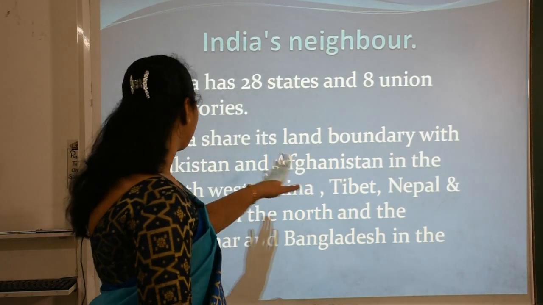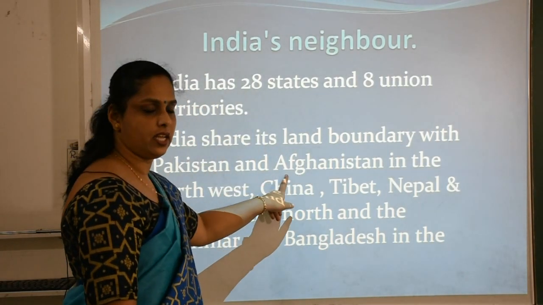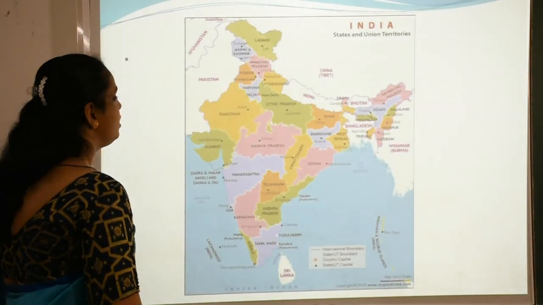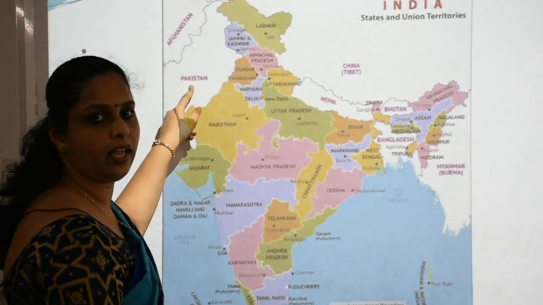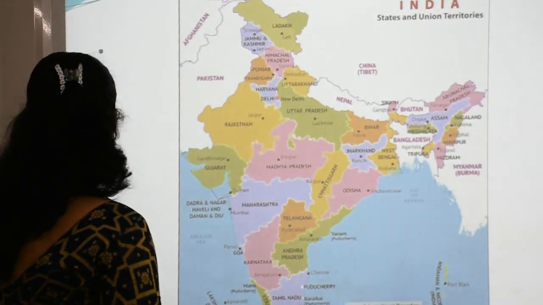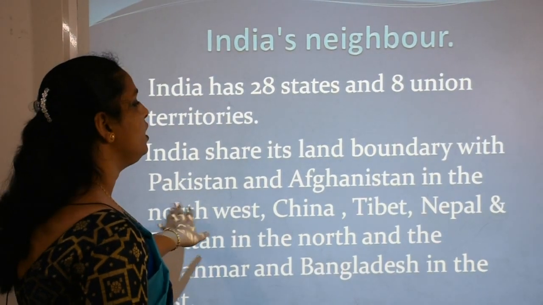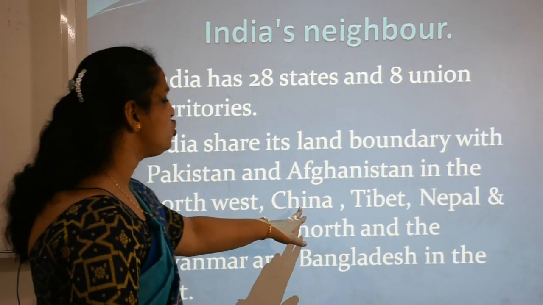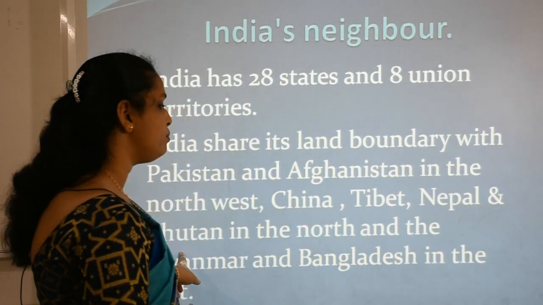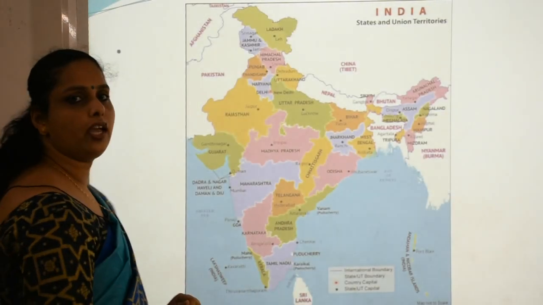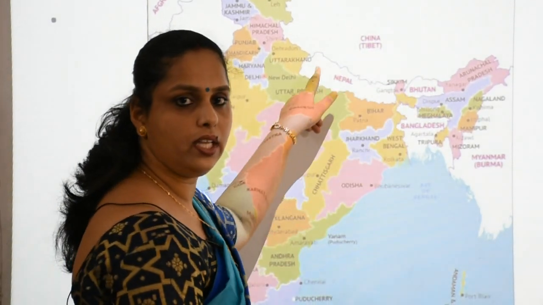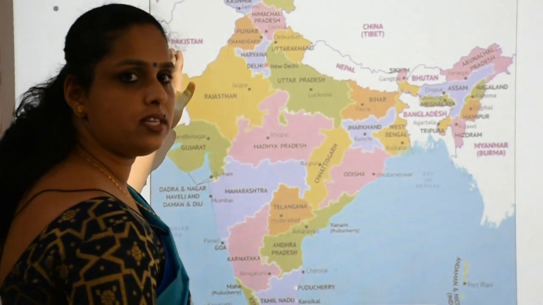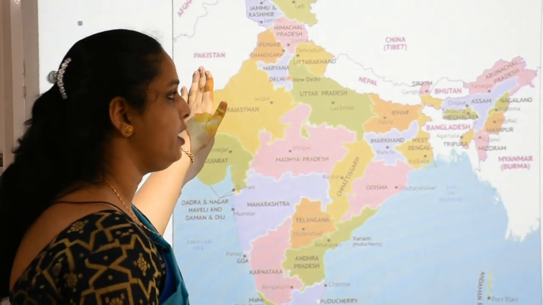India shares its land boundary with Pakistan and Afghanistan. For this, children, just go through this map. With Pakistan and Afghanistan, we share our land boundary in the northwest. China, Tibet, Nepal and Bhutan are in the north. Again, let us see the map. In this northern area, we have these as our neighbors, and in this western area, we have these two as our neighbors.